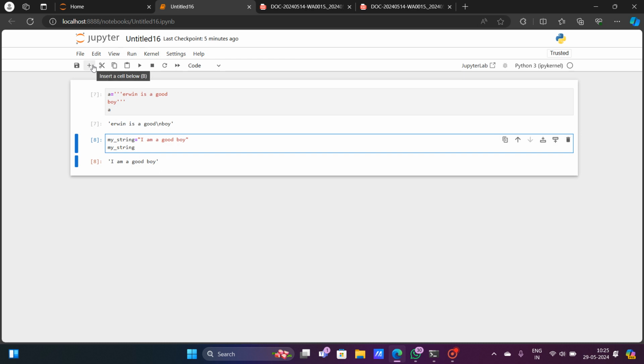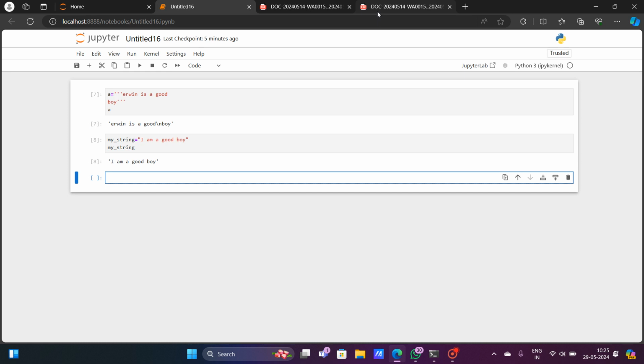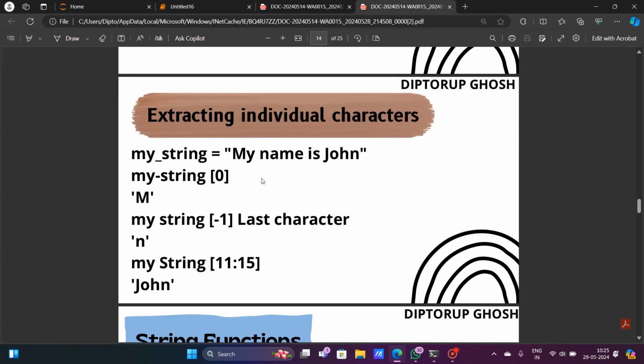Now, if I want to extract any individual characters from the string, suppose I want to extract the first character, or suppose my string is "my name is John". Suppose I want to extract the m out of this string, or the last character n, or some characters, or a word from this sentence, then how can I do it?